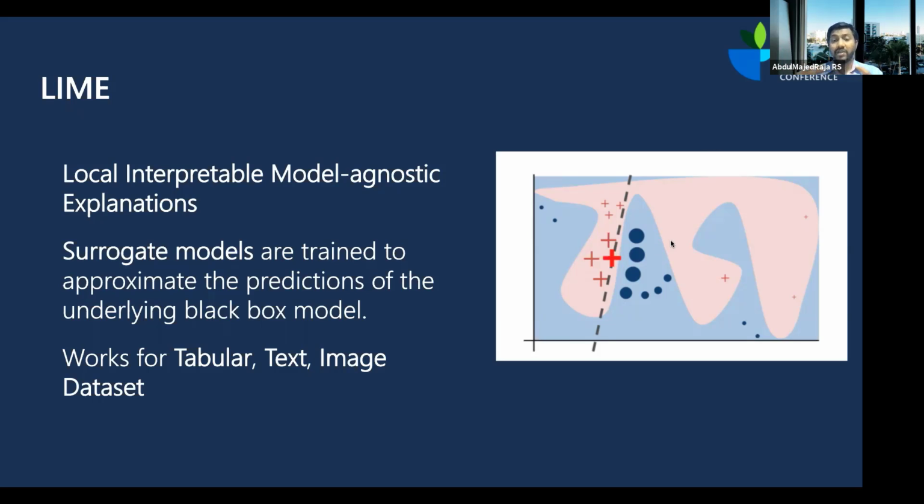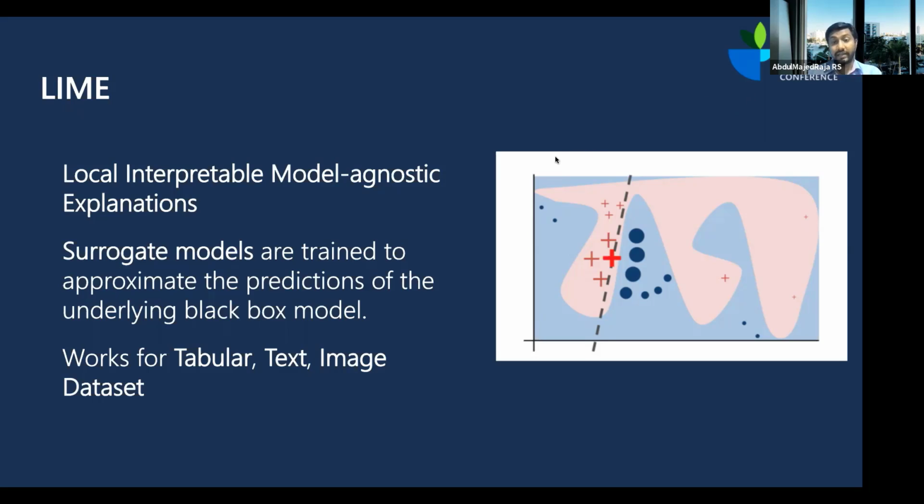And now what LIME does is, if you want an explanation for this particular data point, LIME will make a surrogate model. LIME will make a model that can be interpretable for this particular set of data points, and then it will try to make this model an approximation for the entire black box model. And that's what LIME does.